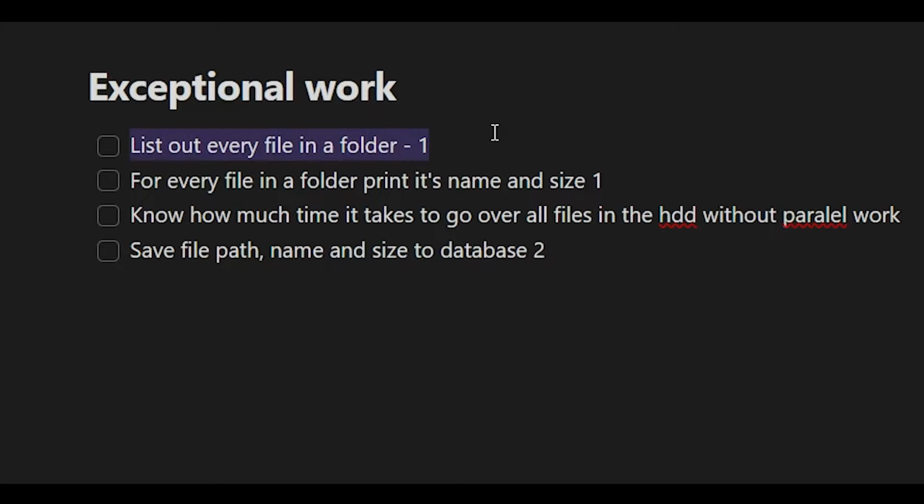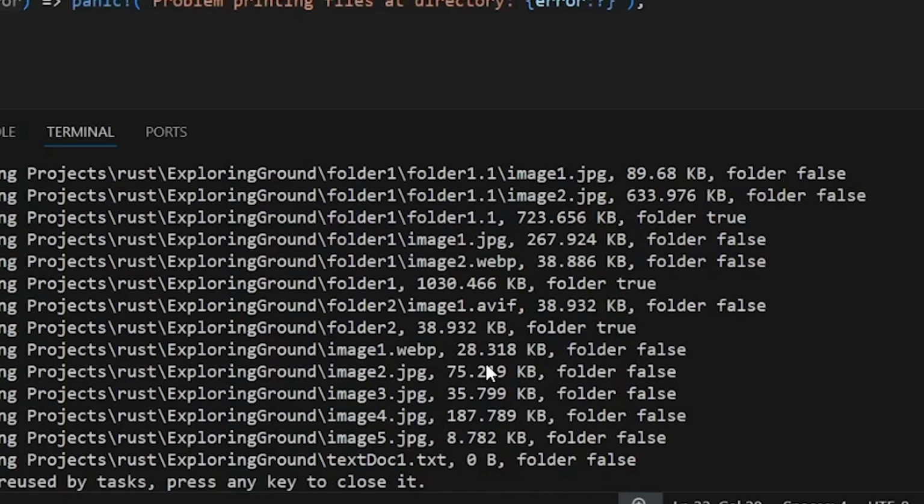Day 5 and day 6 were my most productive days throughout the week. There isn't even day 7 because I finished on day 6, just because of this change of approach. I stopped using egui, I stopped using rusqlite and focused on the absolute basics. I opened Rust and set out to list every file in a folder. The next goal was for every file to list out its name and size.